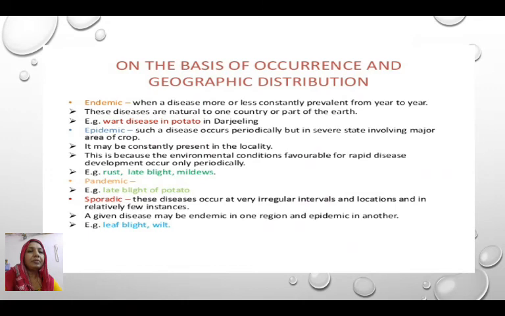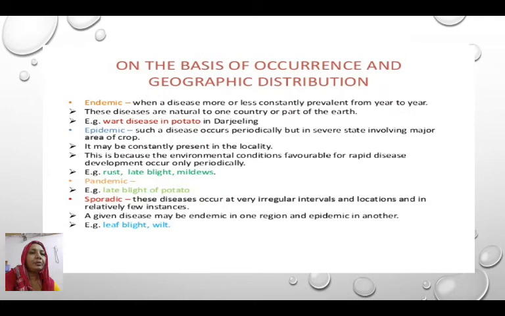On the basis of geographical distribution, the diseases are categorized into endemic, epidemic, pandemic and sporadic. We will see them one by one. When a disease is endemic, the disease is present in a particular area constantly from year to year. These diseases are natural.